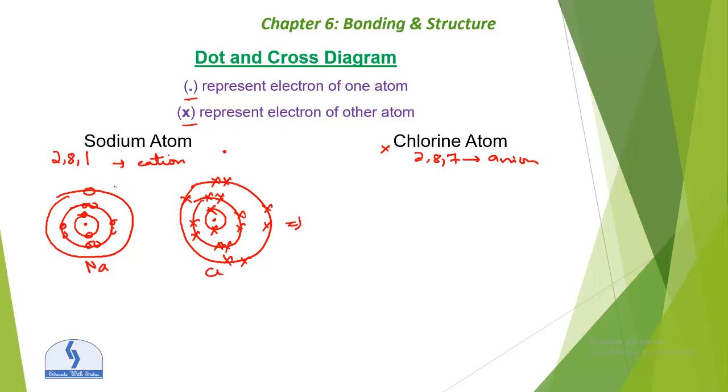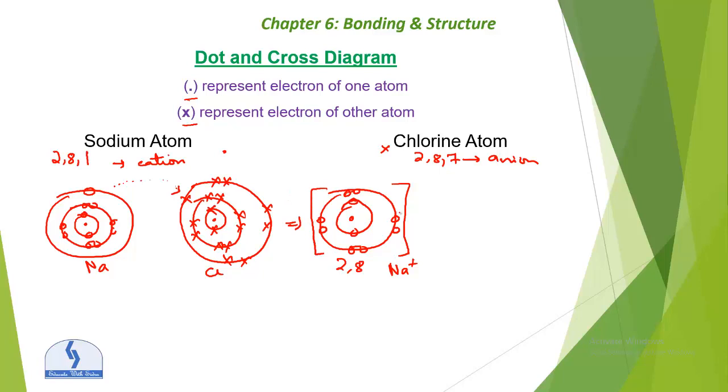Now what will happen? Sodium will lose one electron and chlorine will gain one electron. So they become Na+ and Cl-. In another diagram, sodium becomes 2,8, completing its outer shell, and becomes the ion Na+.